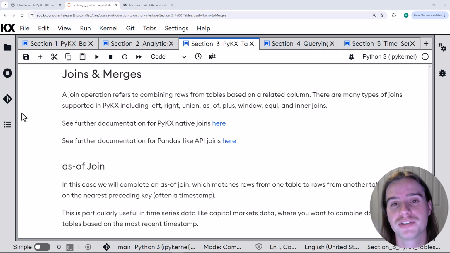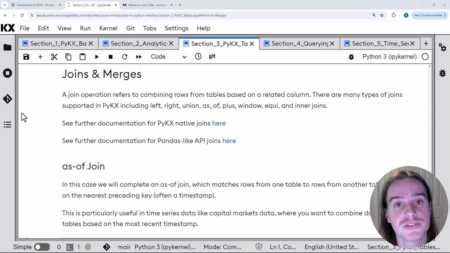The final topic in section 3 will be joins and merges. A join and a merge is an operation that refers to combining rows from different tables based on a related column. That means that all of the tables that we'd be joining would hold a specific column, sometimes referred to as the key column, that the join would be applied based off of.